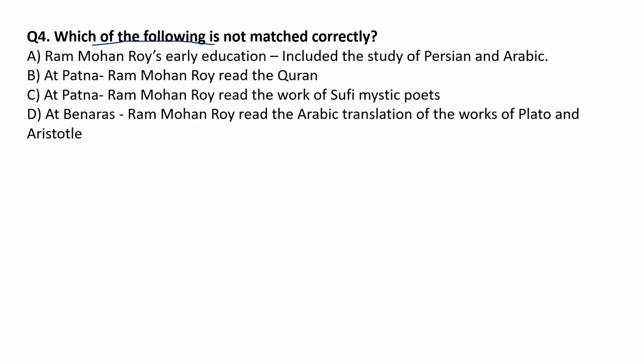Which of the following is not matched correctly? Let us see the options one by one. Ram Mohan Roy's early education included the study of Persian and Arabic. This is correct. At Patna, Ram Mohan Roy read the Quran. This is also correct. At Patna, Ram Mohan Roy read the work of Sufi mystic poets. This is also correct. At Banaras, Ram Mohan Roy read the Arabic translation of the works of Plato and Aristotle. This is not correct because at Banaras he studied Vedas and Upanishads.